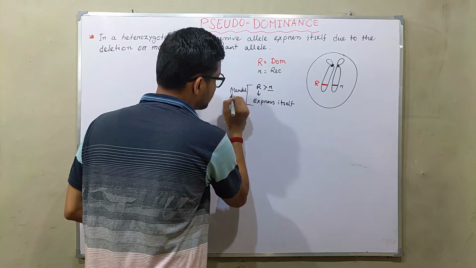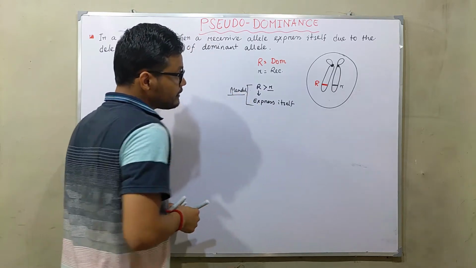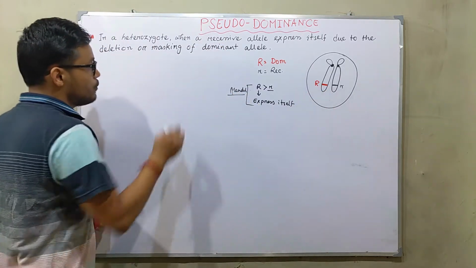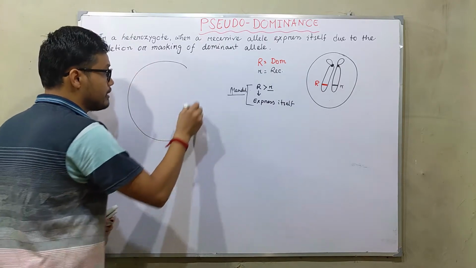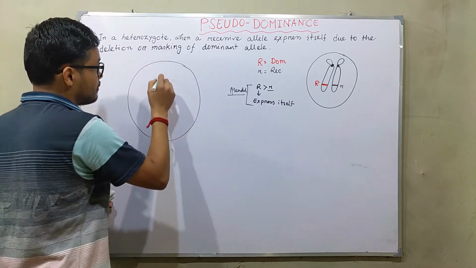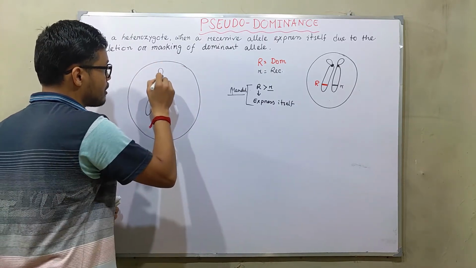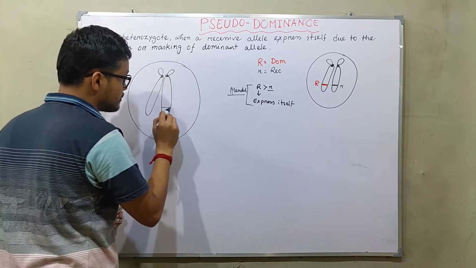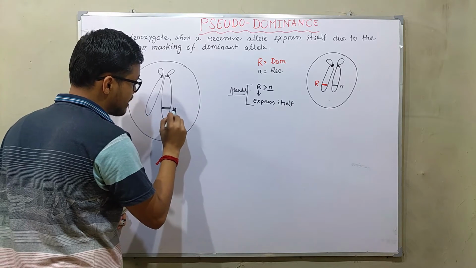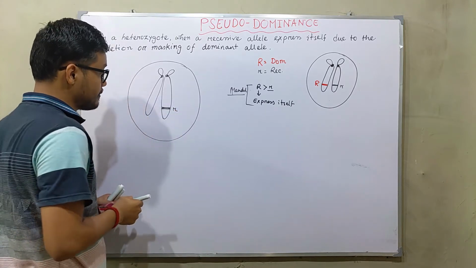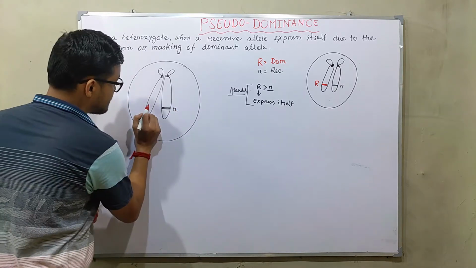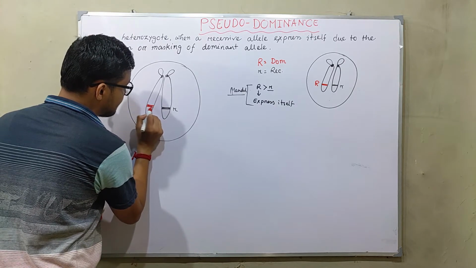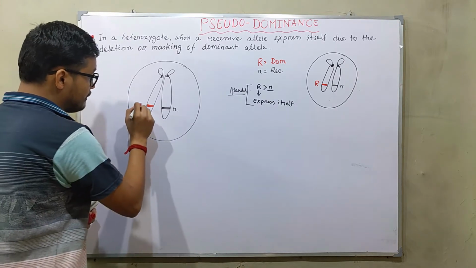But in pseudodominance, we observe that some phenomenon occurs, and in this phenomenon the small r, the recessive allele, expresses itself whenever the dominant allele is masked or deleted.